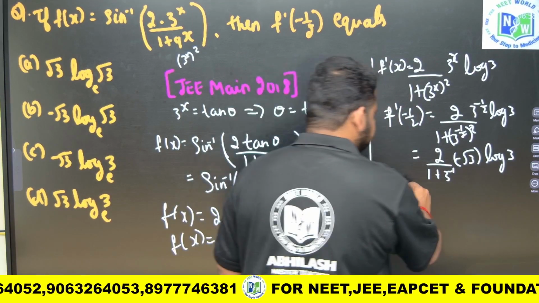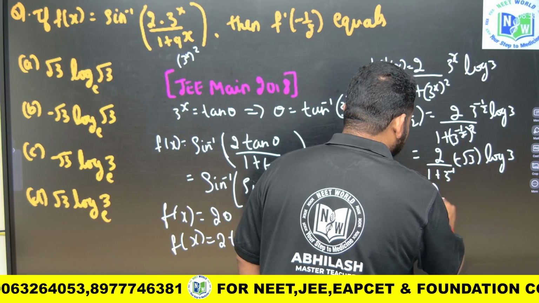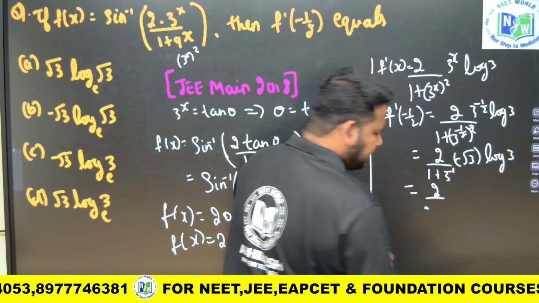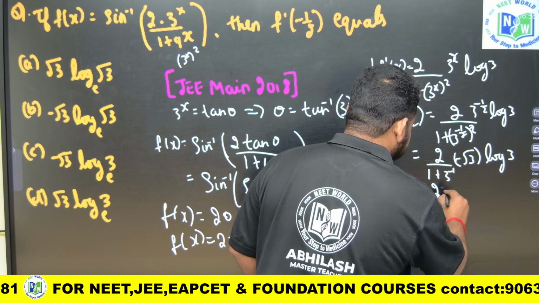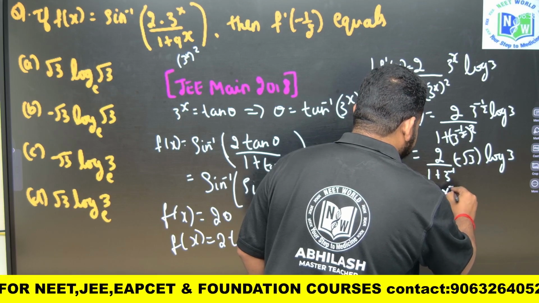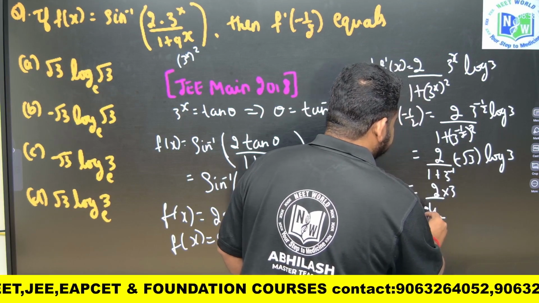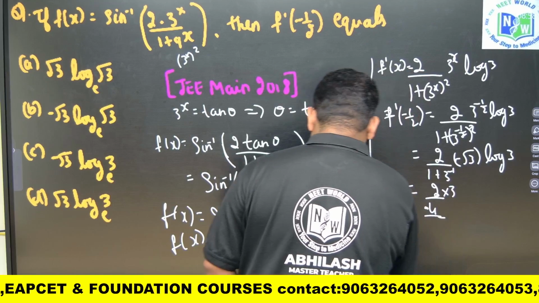Now this 3 will come down, this will become 4, and this 3 will go up.